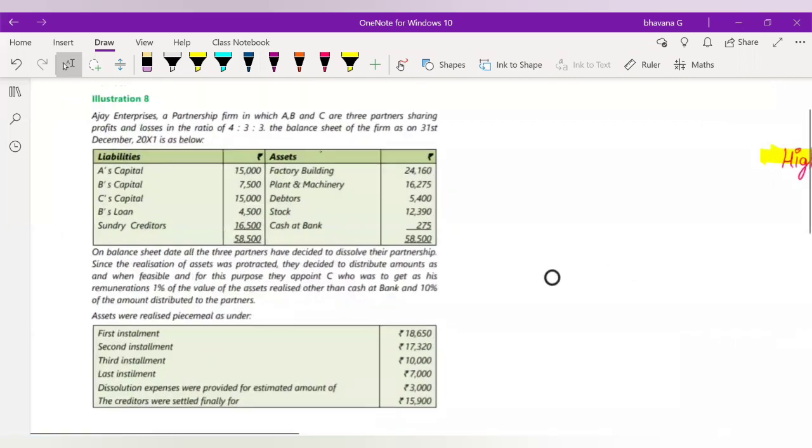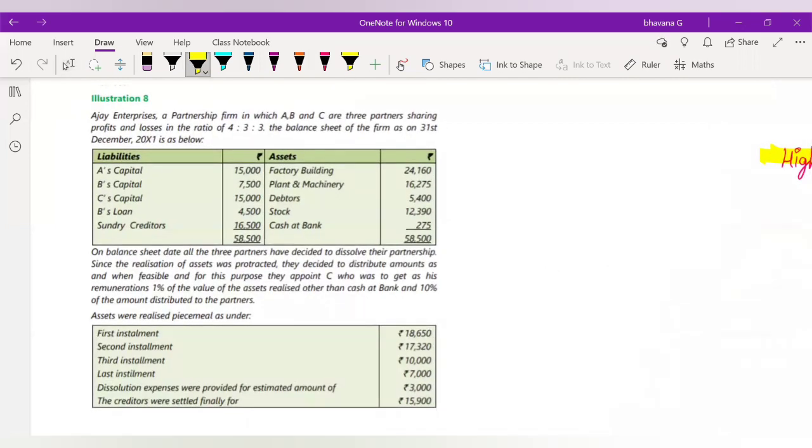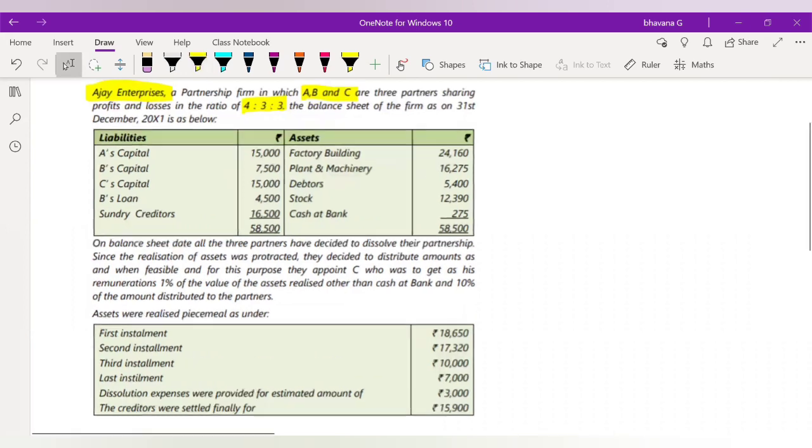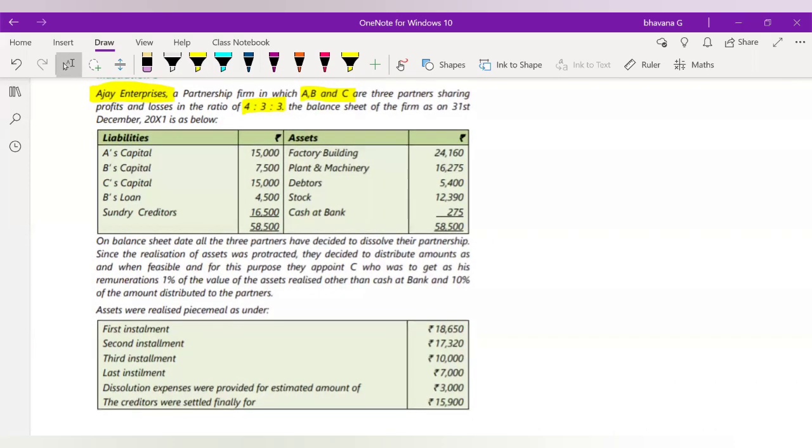So, illustration number 8. In illustration number 8, they tell you that there is something known as Ajay Enterprises. It is a partnership firm in which A, B and C are three partners sharing their profits and losses in the ratio of 4:3:T. The balance sheet of the firm as on 31st December 2011 is as below. In the liability side, they have A's capital, B's capital, and C's capital. They have B's loan, then sundry creditors. In the asset side, they have factory, building, plant and machinery, debtors, stock, and cash at bank.